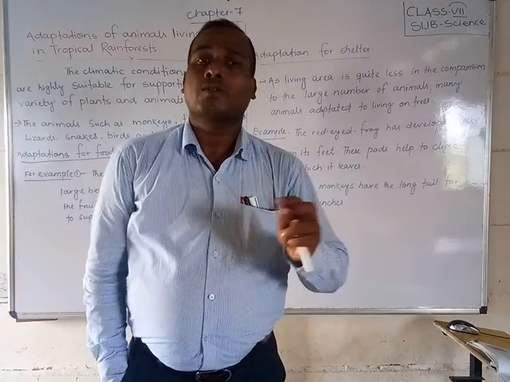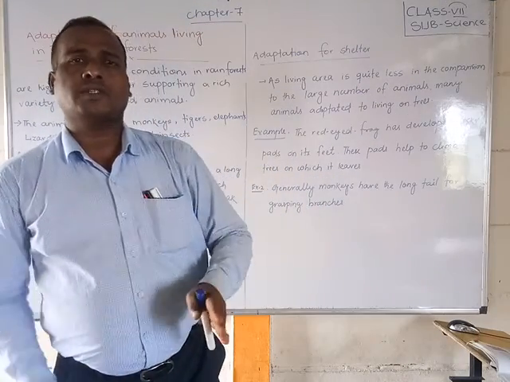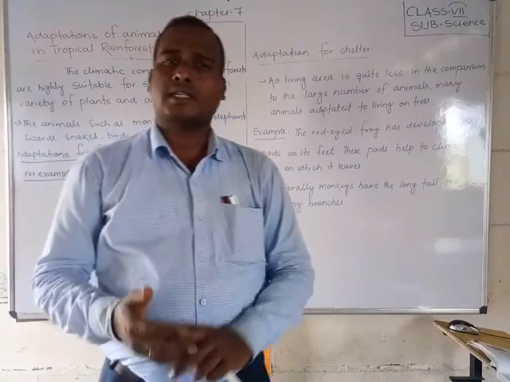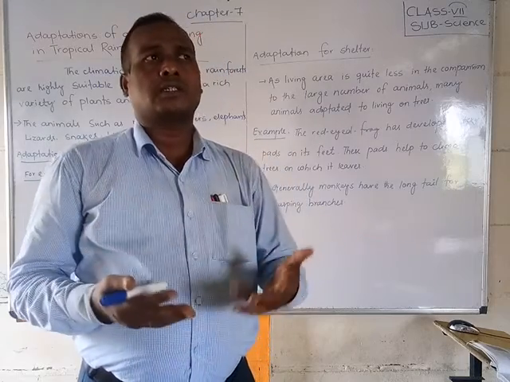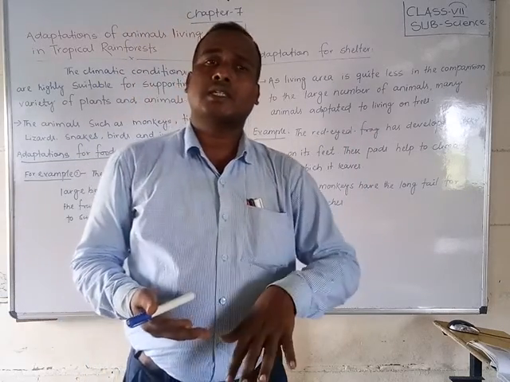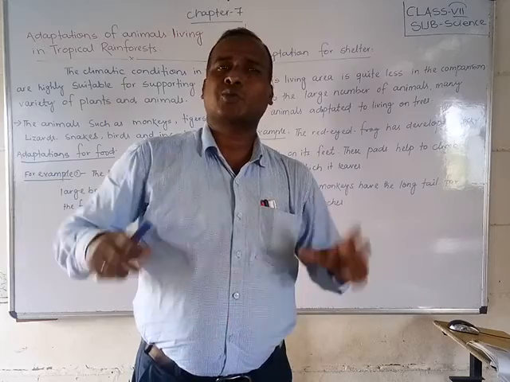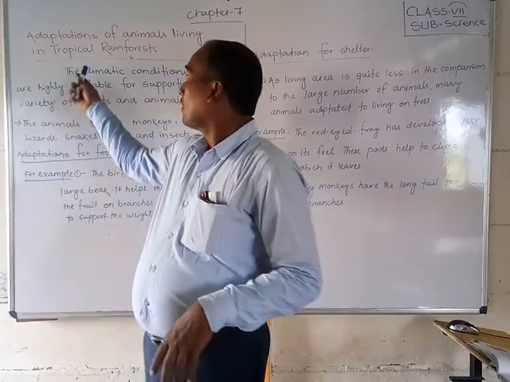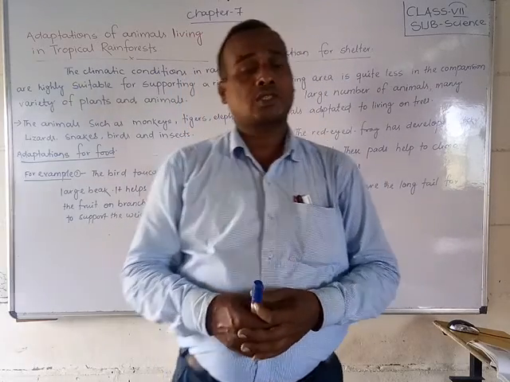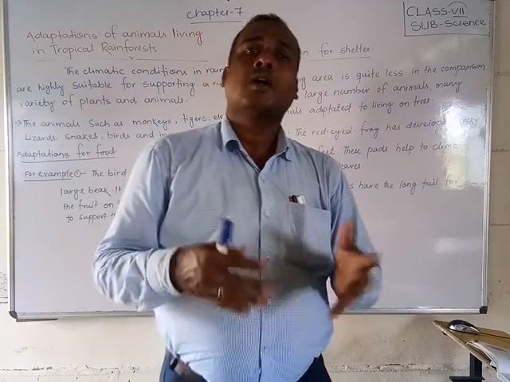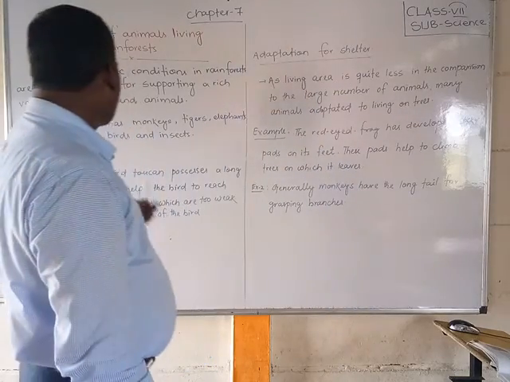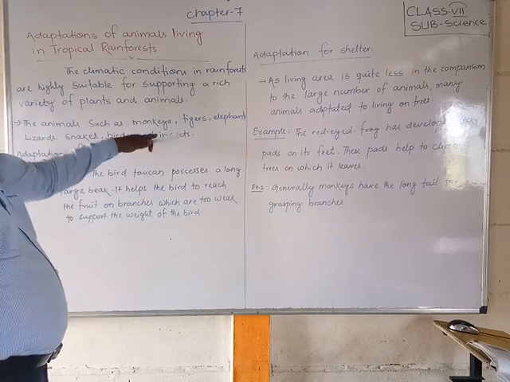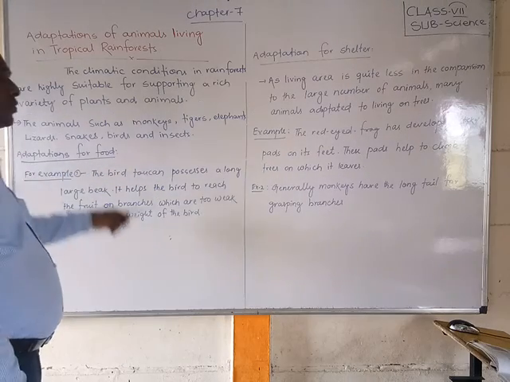I have already told you that different types of animals live there, such as elephants, tigers, deer, snakes and lizards. These live in one place because of the suitable conditions; the tropical rainforests are very suitable for living organisms. Animals such as monkeys, tigers, elephants, lizards, snakes, birds and insects live in that place. So, adaptation for food, what is that?